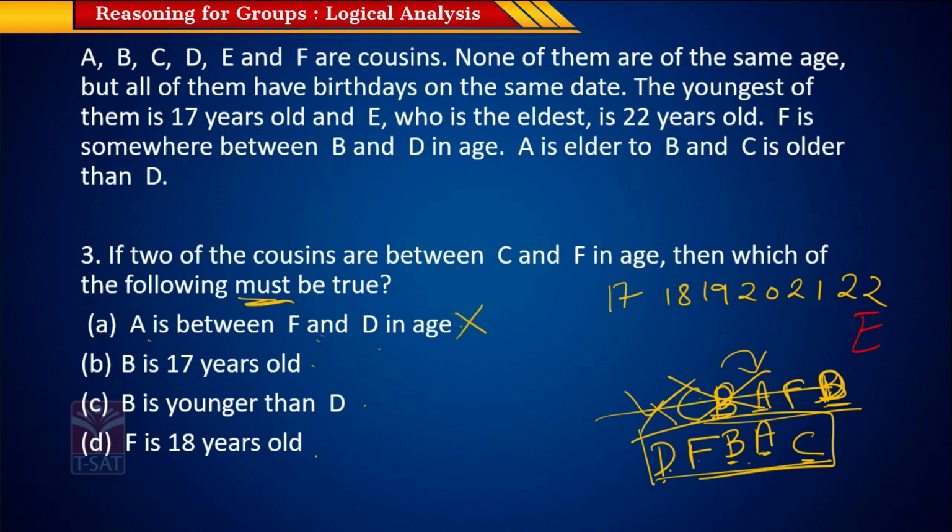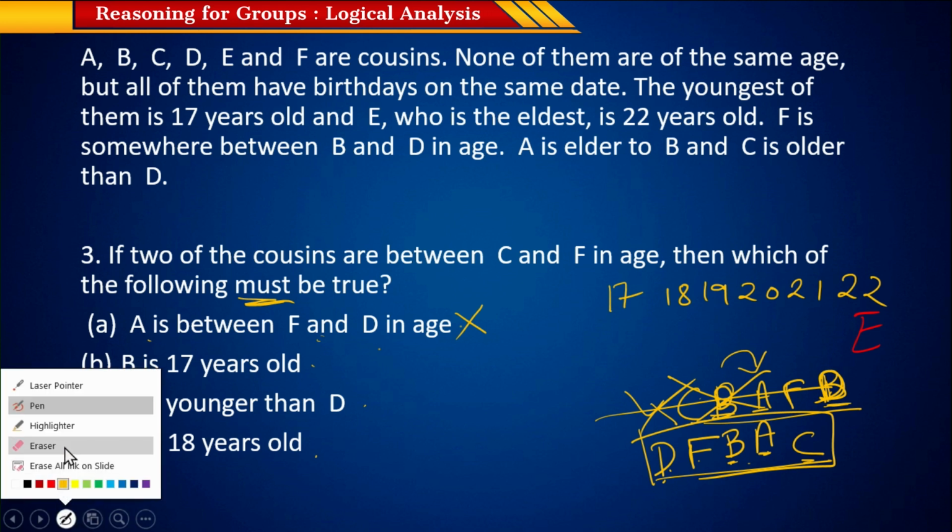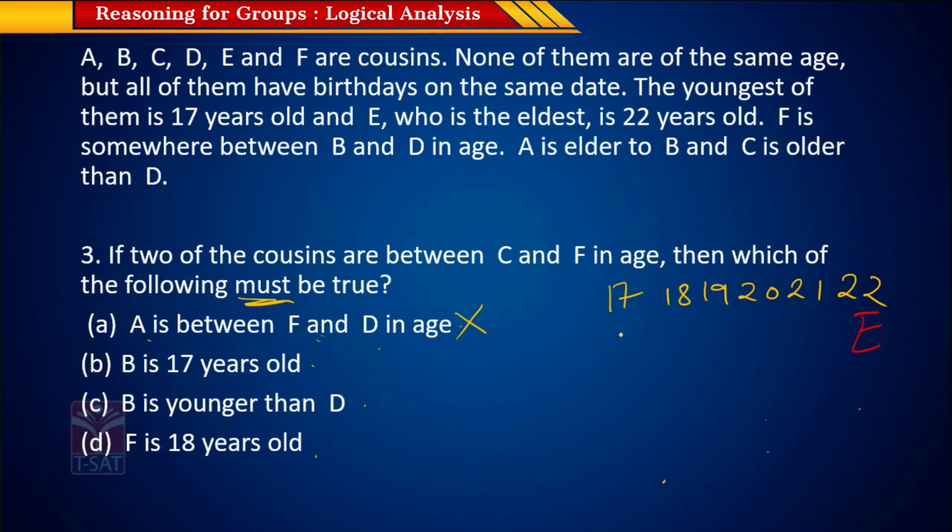Okay, now let's check if the next option has to be true. If B is, say, 17 years old, what is this question saying? There are two cousins between C and F. So you have C, dash, dash, F, and F always comes in between B and D, right?